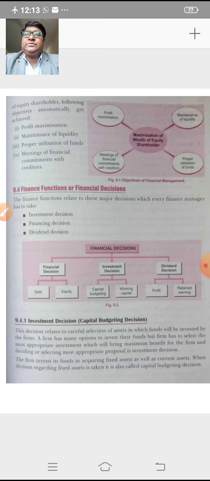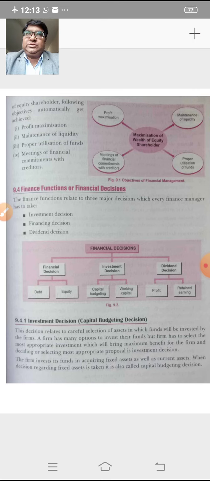Because if you are setting up any factory or any organization, then we need to invest an amount in order to buy fixed assets. In order to buy the fixed assets, we need to invest a huge amount. If that decision is a wrong decision, then it will be difficult for the organization.